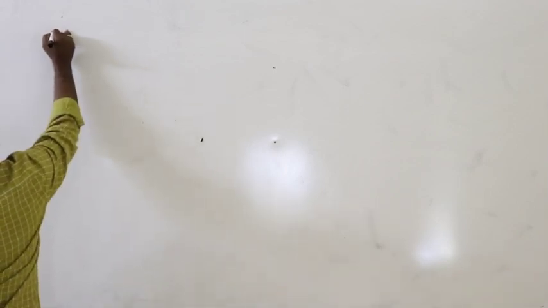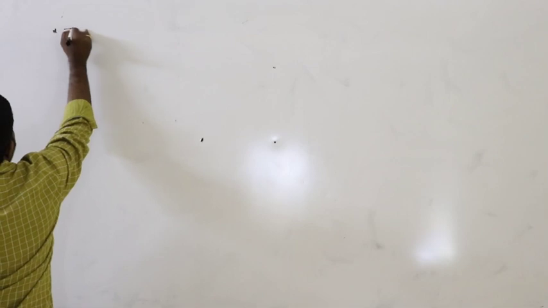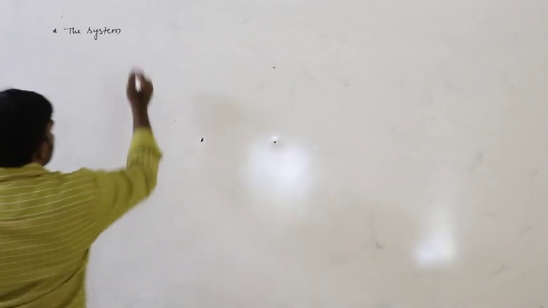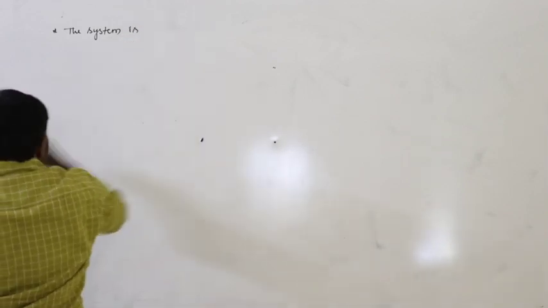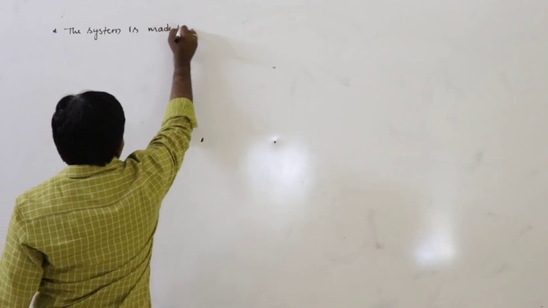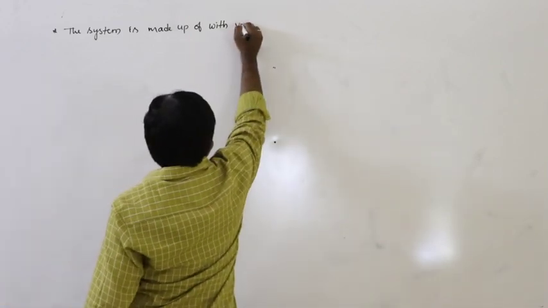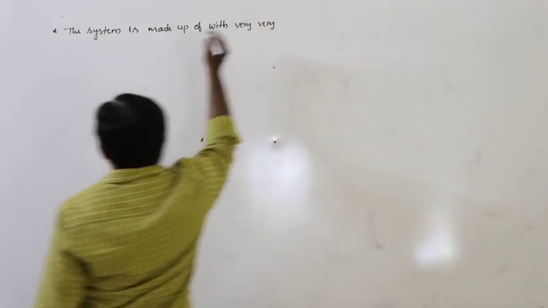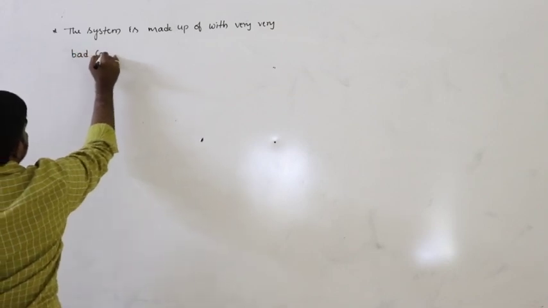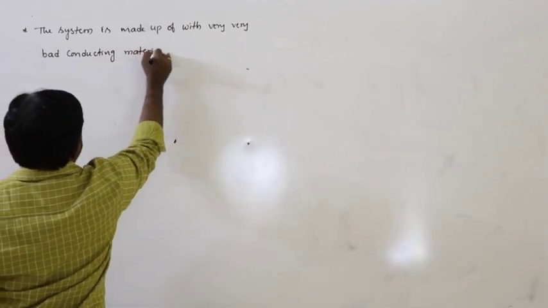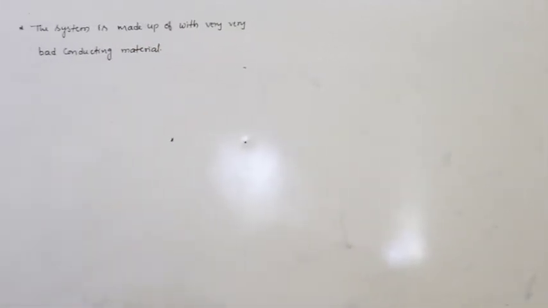So here, in case of adiabatic conditions, the system is made up of very, very bad conducting material.